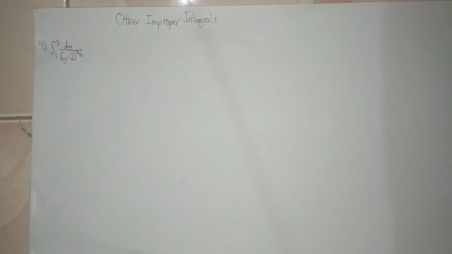So first, we substitute the boundaries into our integrand.